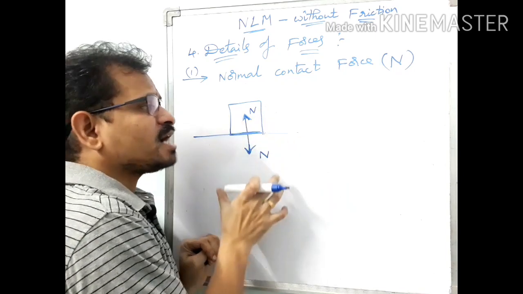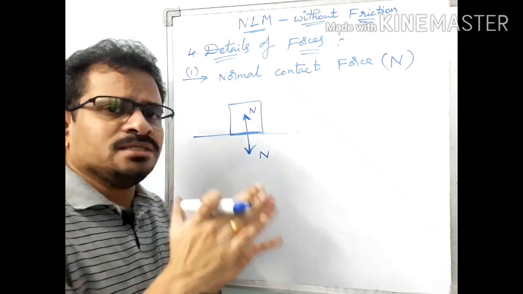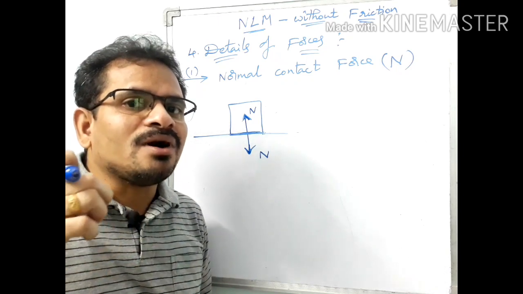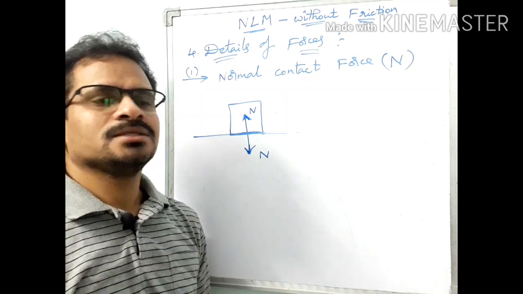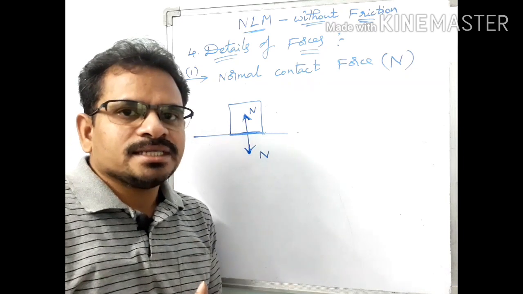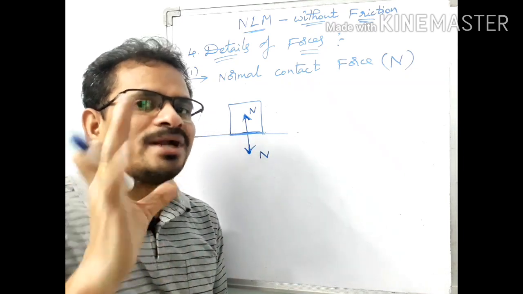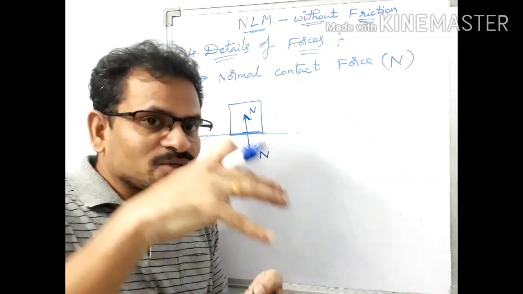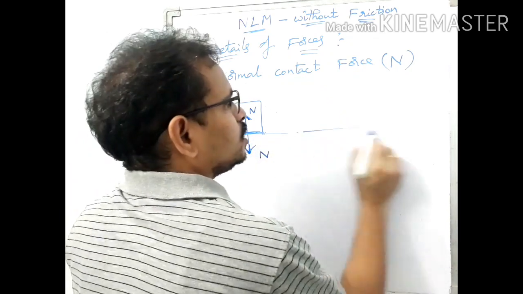This normal contact force comes into existence when one body comes into contact with another body. So this force arises just due to contact. If there is no contact, no normal contact force. If there is contact, there will be normal contact force.